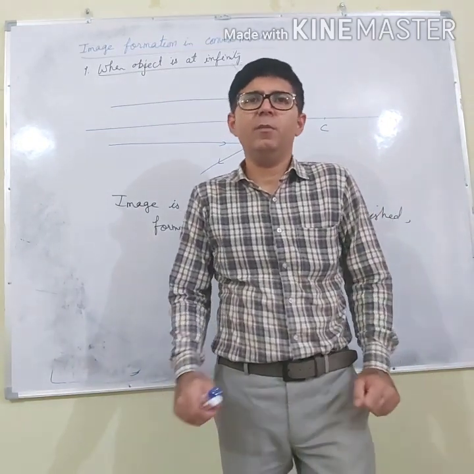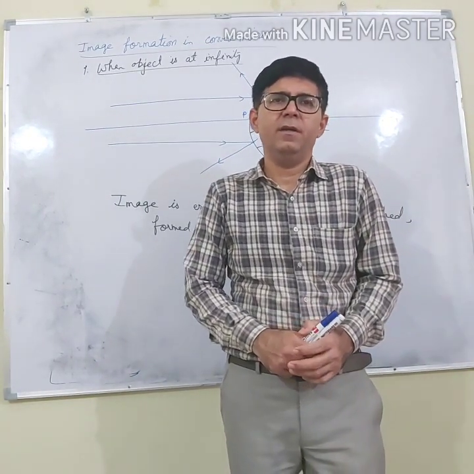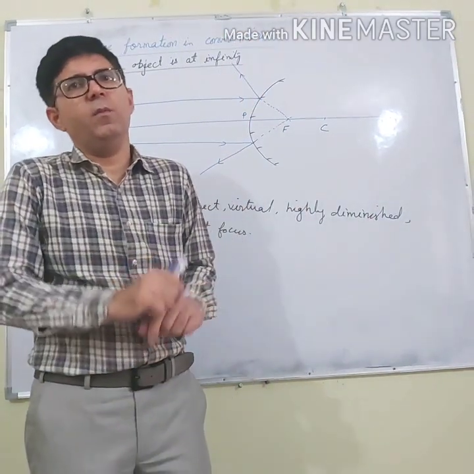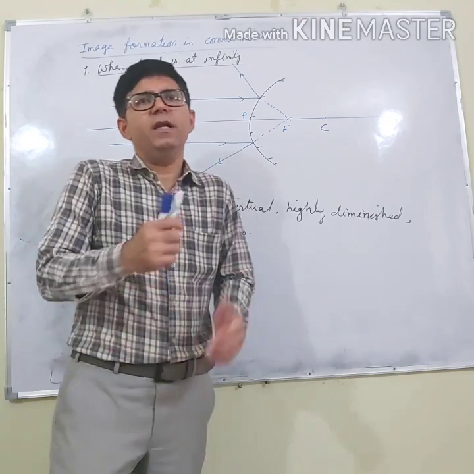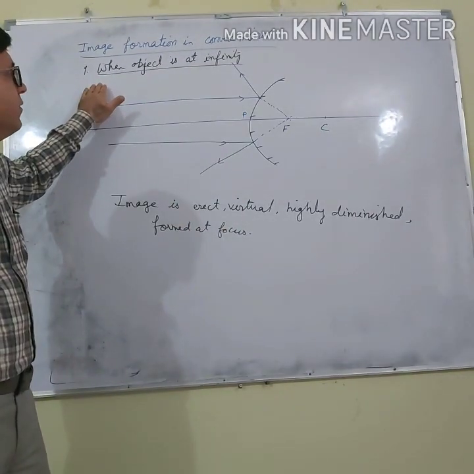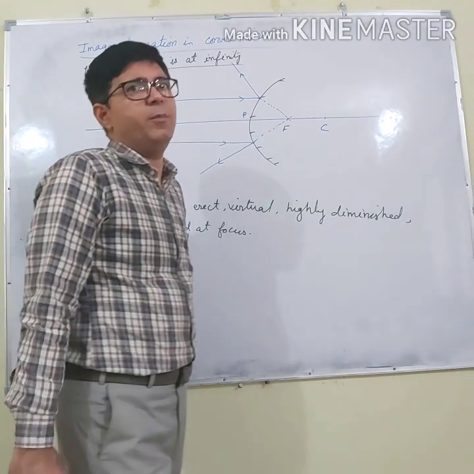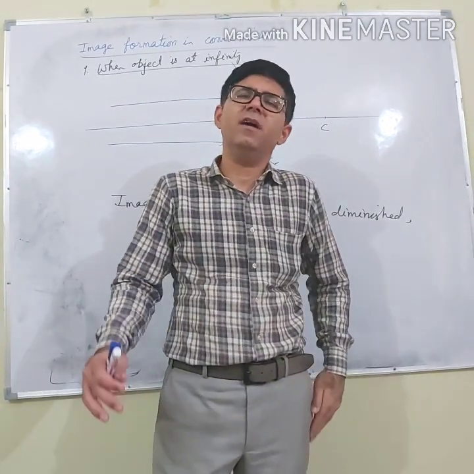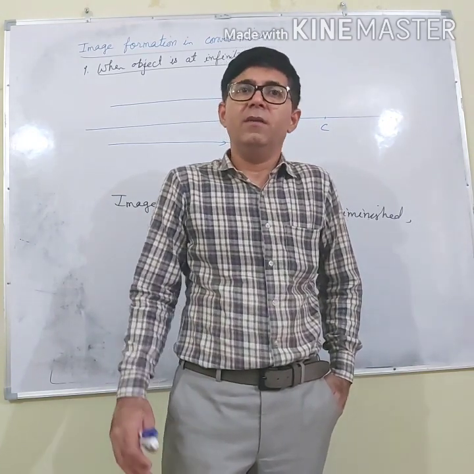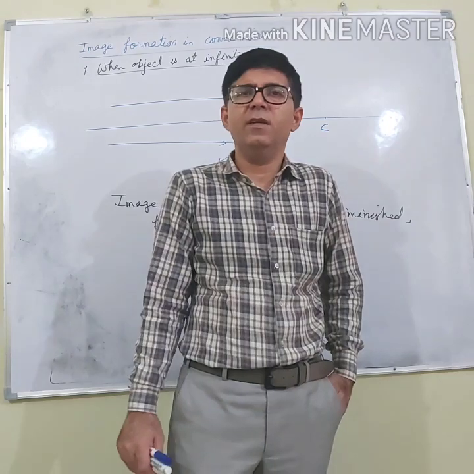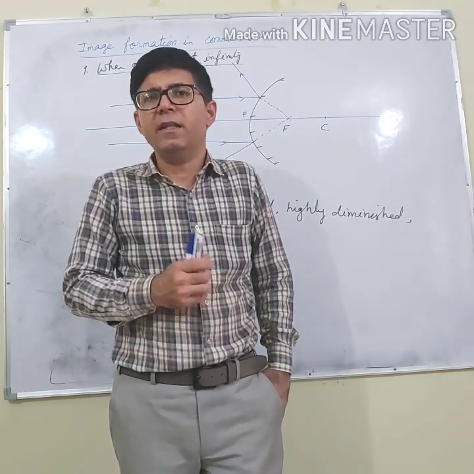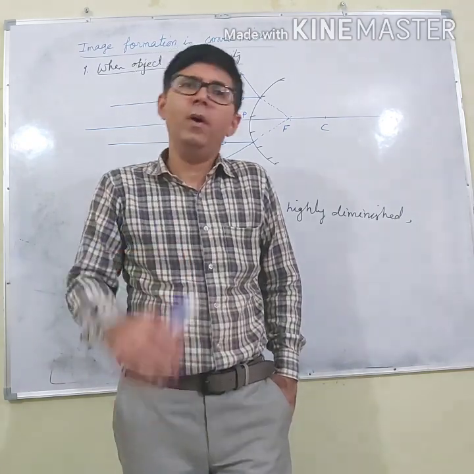Today we will discuss image formation in a convex mirror, and we know the rules for image formation in a convex mirror. So let's form an image in a convex mirror. The first point is when the object is at infinity. It means that when the object is at a very large distance away from the mirror, then we say that the object is at infinity. Then in such a case, the rays of light are coming parallel to one another.